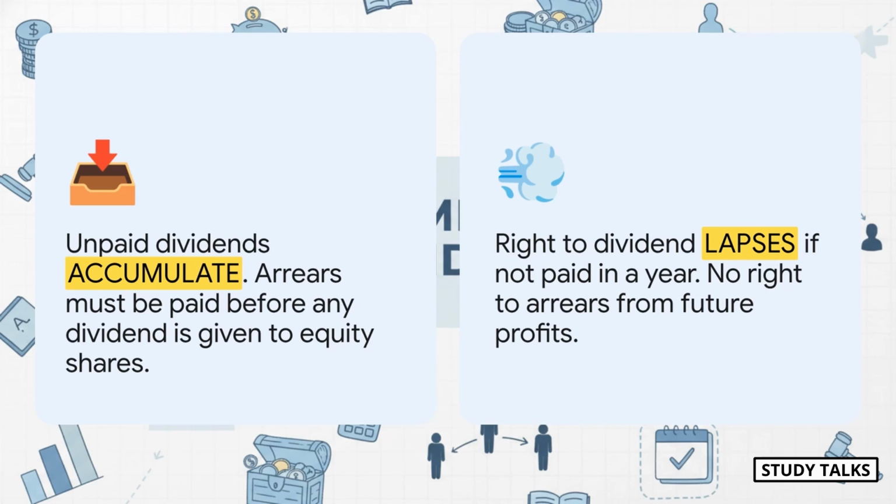All of those unpaid arrears must be paid off in full before the equity shareholders can get anything. With non-cumulative shares, it's a use it or lose it situation. If there are no profits, you don't get a dividend for that year, and that right is gone forever.